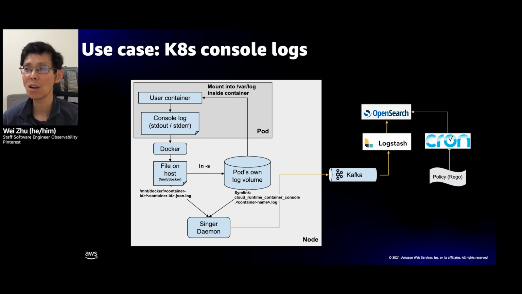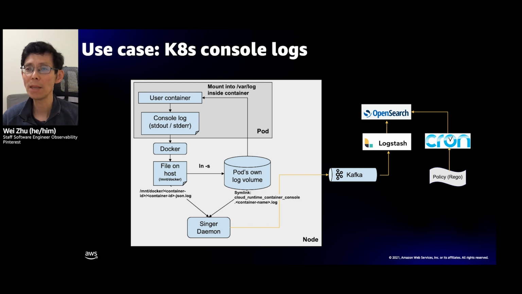The container logs on Kubernetes are written to the log file into /var/log inside the container, which is backed by a special container log volume accessible to Singer, our logging agent. To capture the console log, we have kubelet create a symlink of the application console log collected by Docker into the existing logging pipeline. Singer is able to handle Docker container rotation as well as container restarts.